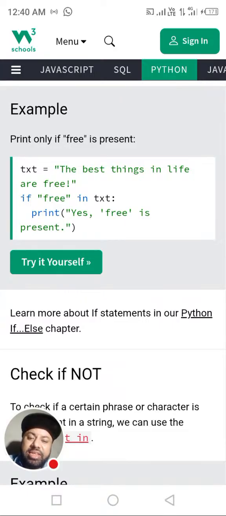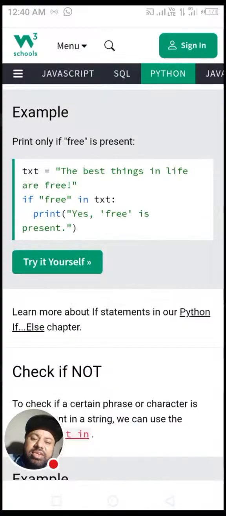It is true, so it will print "Yes, free is present". It will not return the value True, it will go into the print function because it is part of the scope of the if.